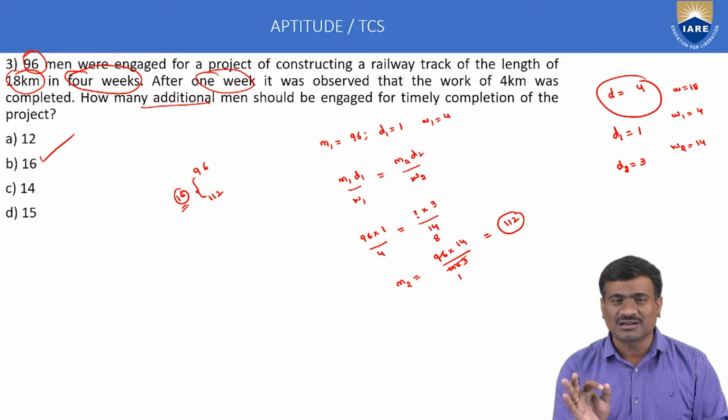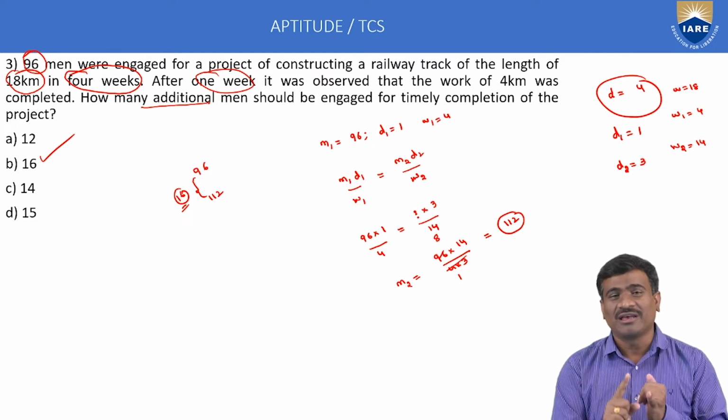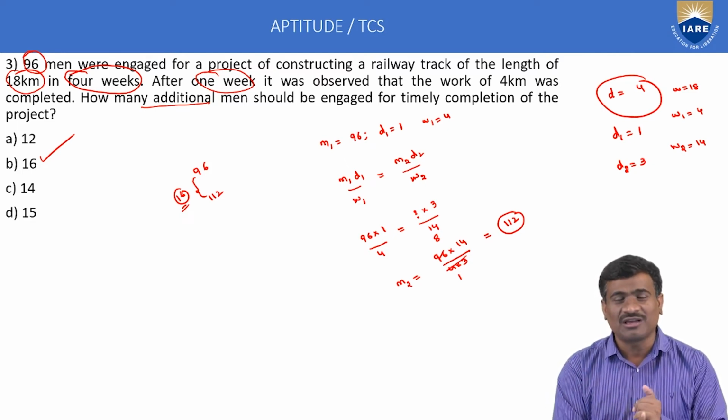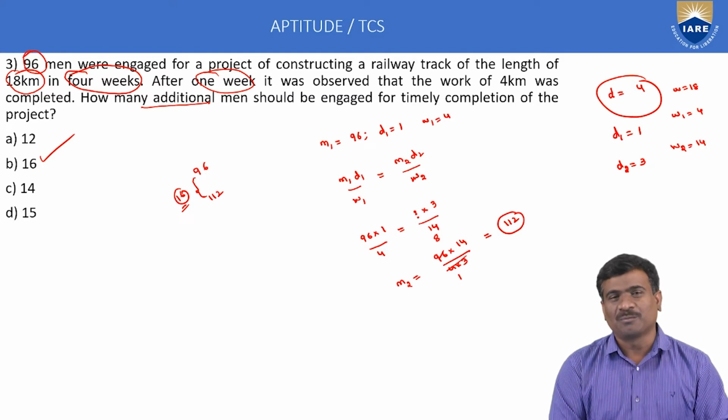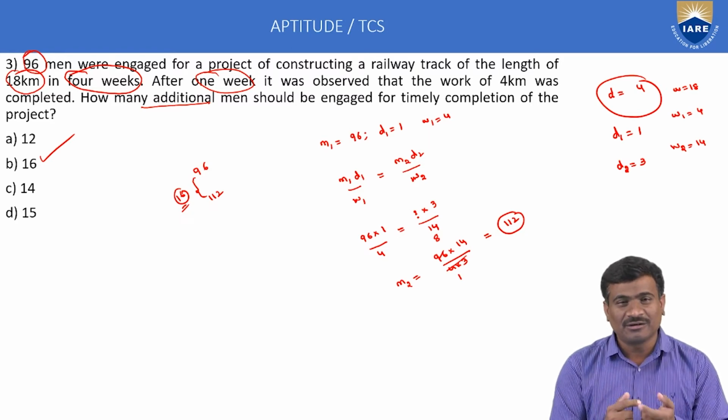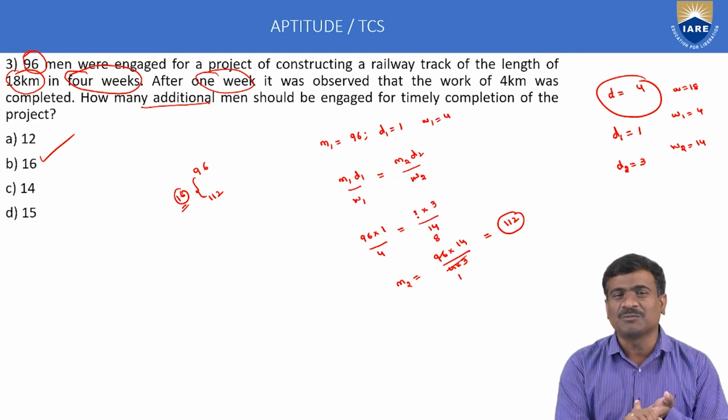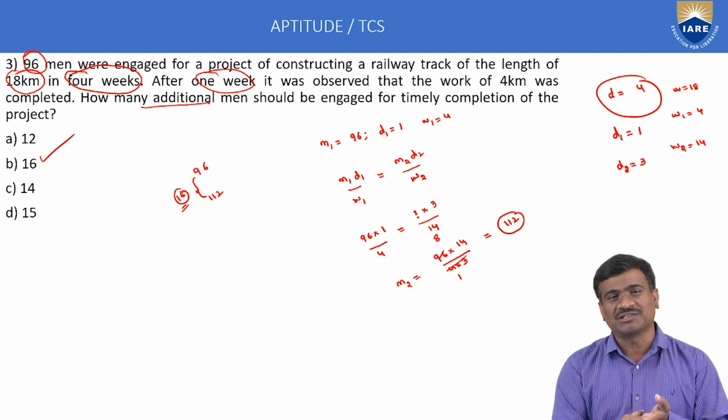In the advanced section, you concentrate only on the remaining work concept and alternative work concept. Remaining and alternative concepts are important for advanced quantitative ability in the TCS NQT test pattern. And the M1 D1 T1 by W1 concept and efficiency concept, these two are important only for the foundation section.